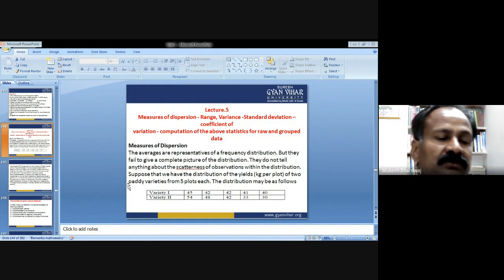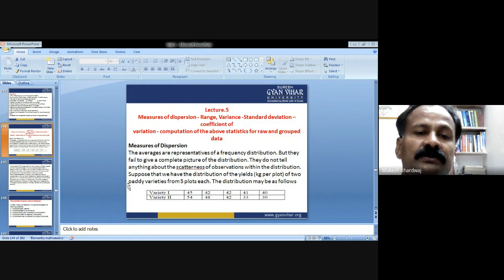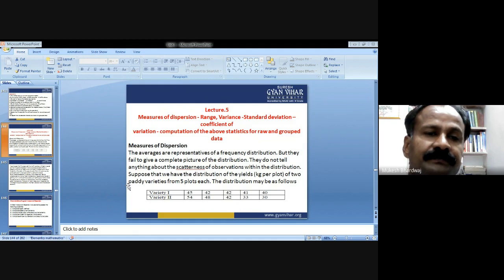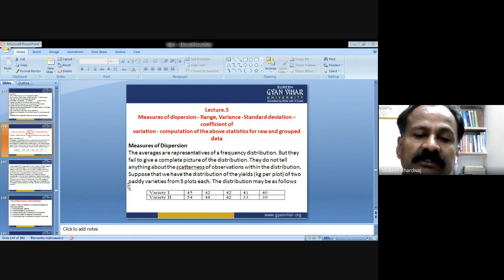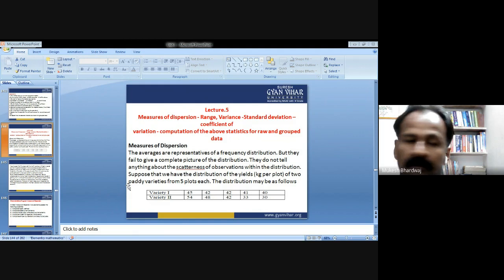So some operations are to be used while doing set theory, because to start the next topic, that is probability, we need a knowledge of set theory.